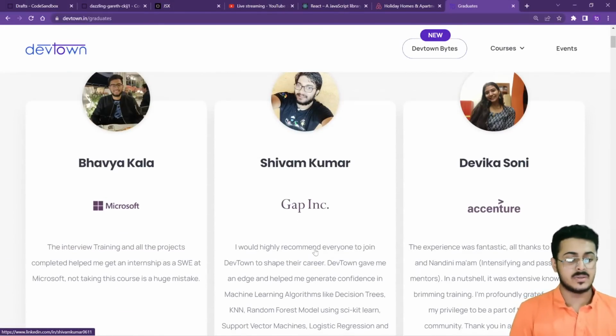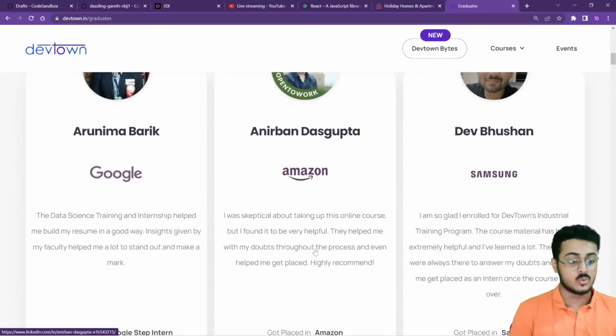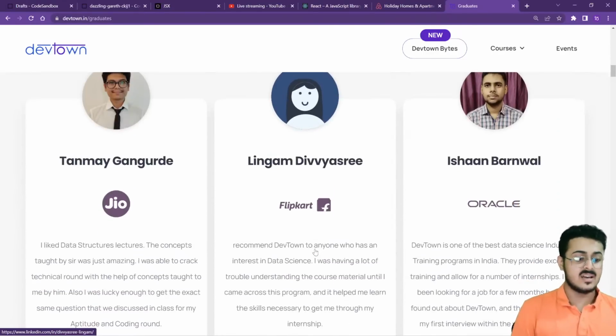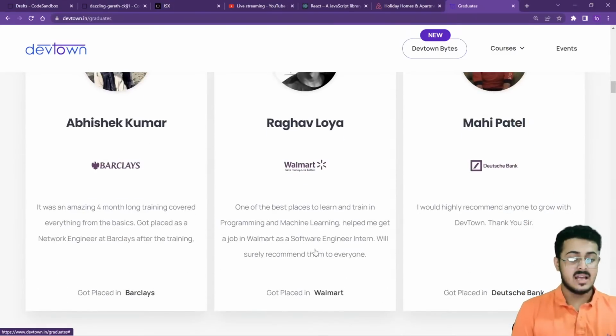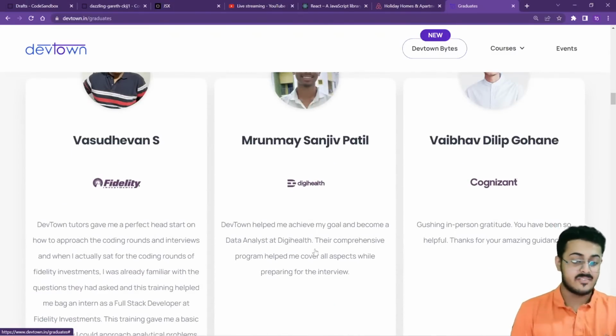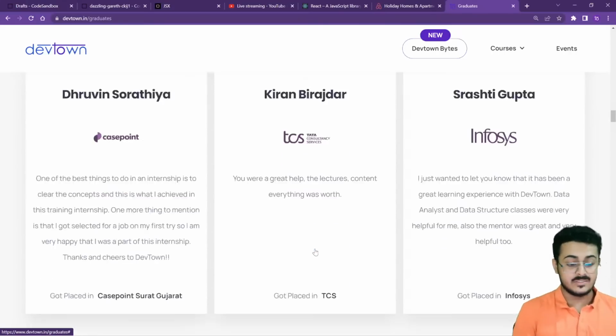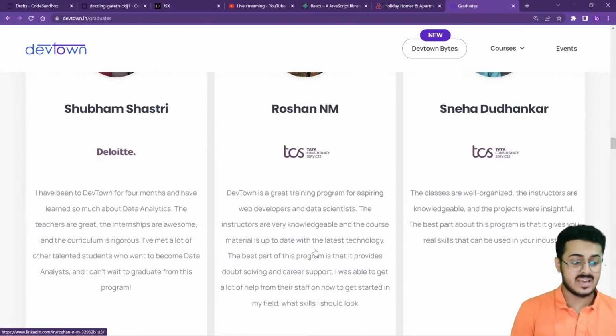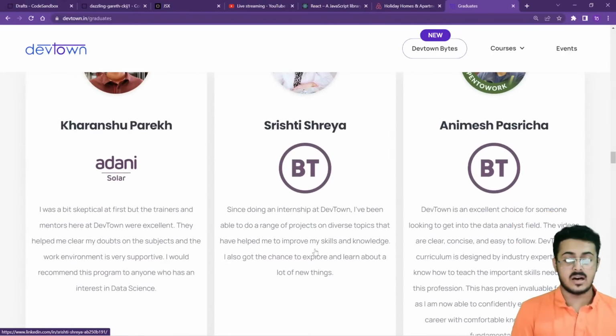We have got students placed in Microsoft, Accenture, Google, Amazon, Samsung, Jio, Flipkart, Oracle, Walmart, Deutsche Bank, Barclays, Fidelity. Then you have Cognizant, TCS, Infosys. Then you have Bale. We have Deloitte. We have British Telecom.